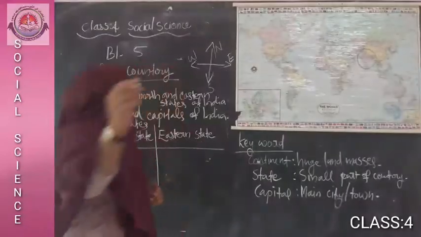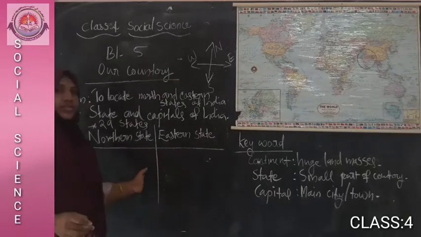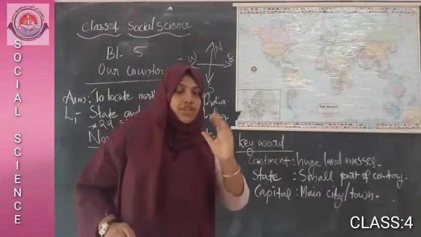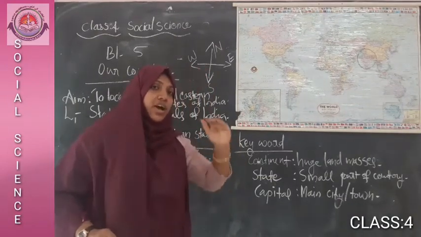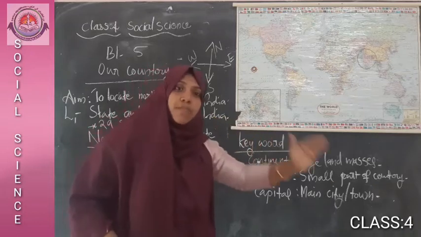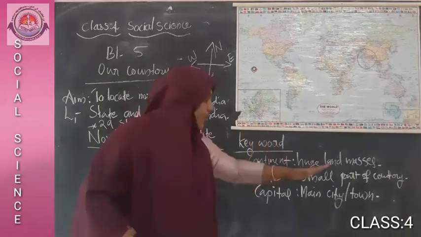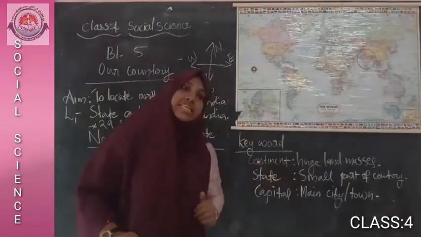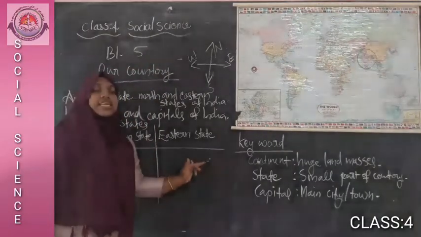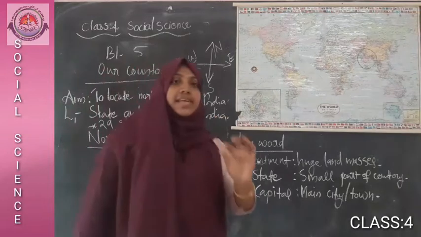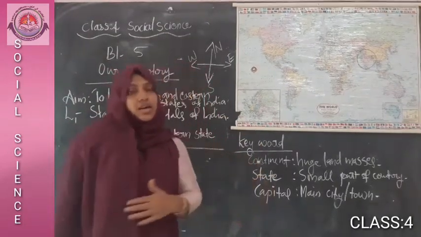That means India is divided into 29 small parts. Each state has its own capital or main city. But there are 18 states in the northeastern part of the country.